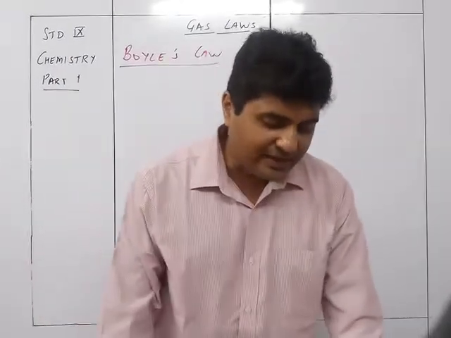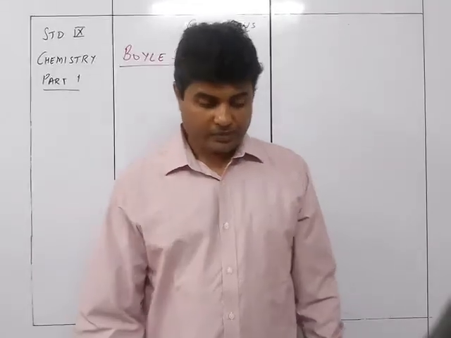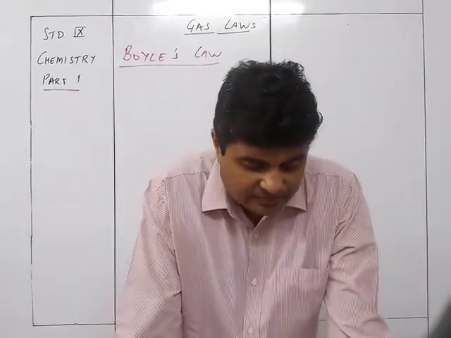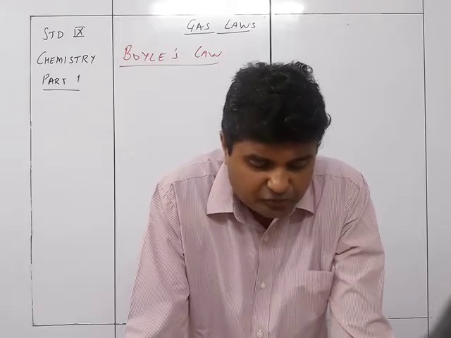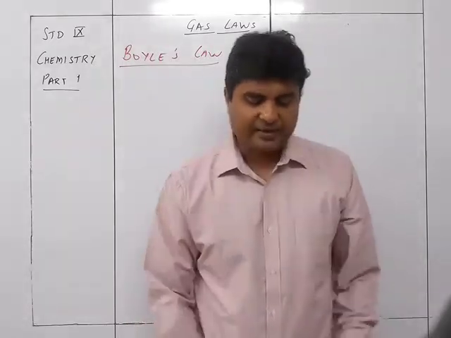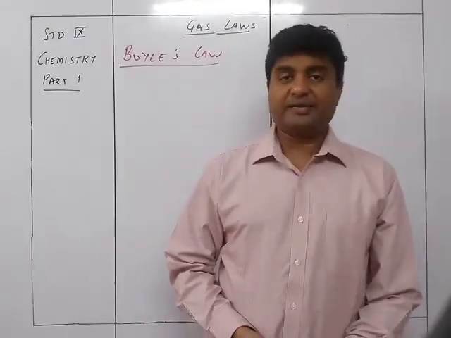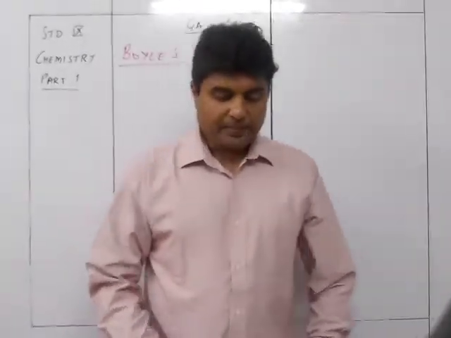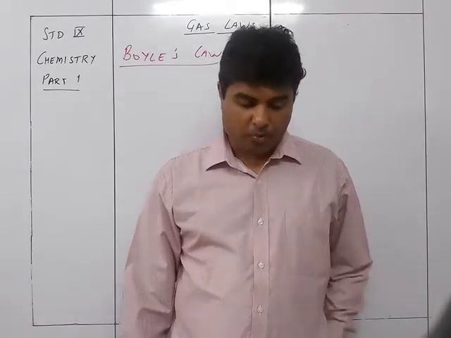Robert Boyle studied the relationship between the pressure of a gas and its volume. In his study of gases, Robert Boyle found that at constant temperature, the volume of a fixed mass of gas goes on decreasing as the pressure is increased. On doubling the pressure, the volume decreases to half. The behavior was generalized and was named Boyle's law after Robert Boyle.